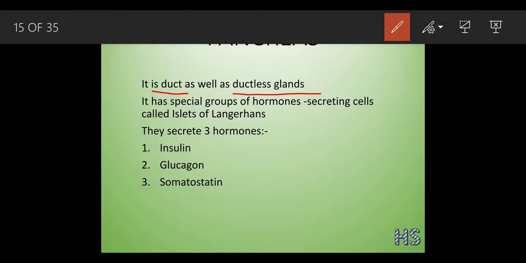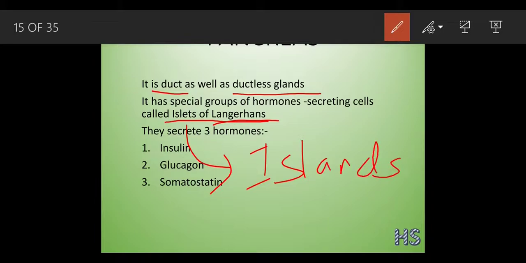This pancreas has a special group of hormone secreting cells. In the pancreas, there are a lot of cells. They are called the islets of Langerhans. Langerhans was a scientist who found these cells in the pancreas, so he called them islets of Langerhans. What do you mean by islets? Islet means island. As it was found by a scientist, it was given the name islets of Langerhans.